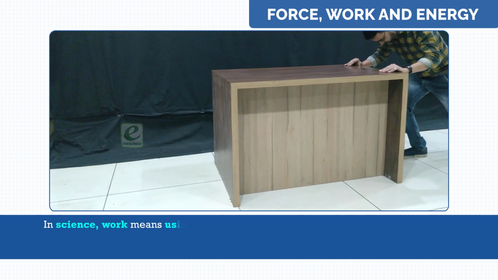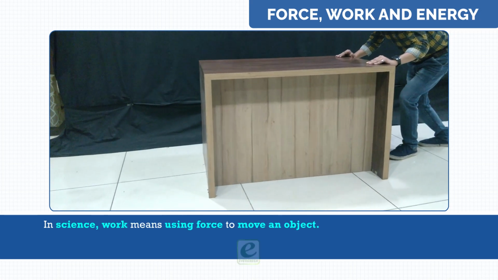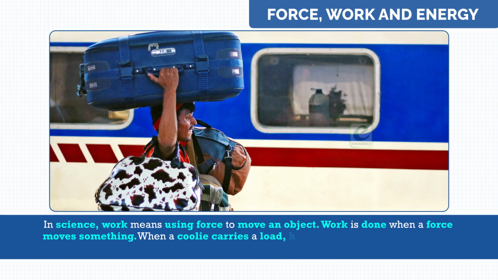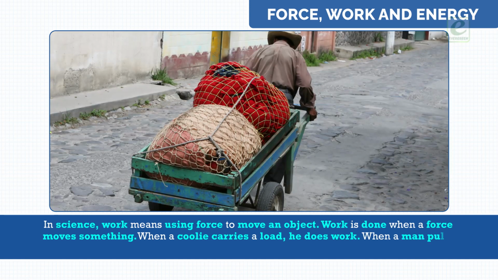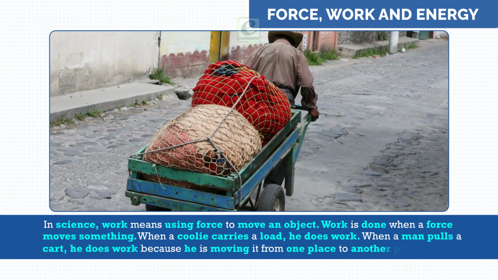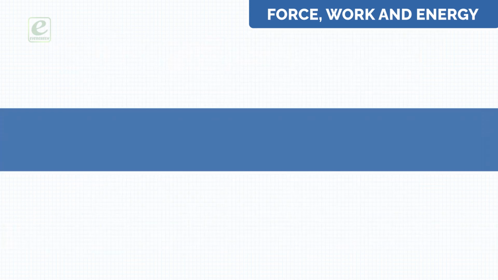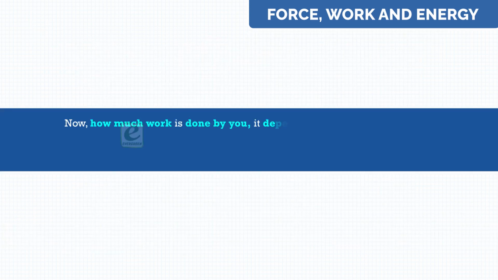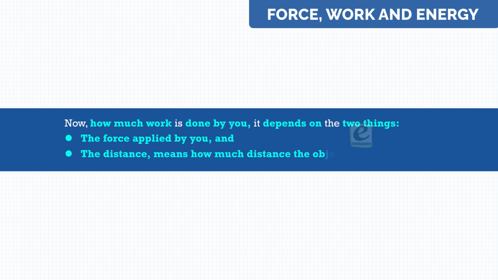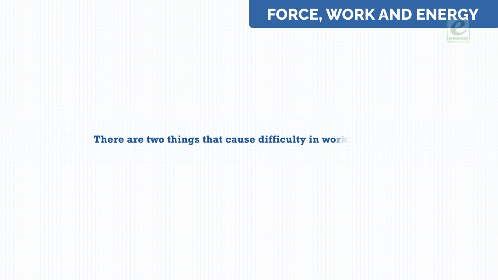Work. In science, work means using force to move an object. Work is done when a force moves something. When a coolie carries a load, he does work. When a man pulls a handcart, he does work because he is moving it from one place to another place. Now, how much work is done by you? It depends on two things: the force applied by you and the distance, meaning how much distance the object has been moved.